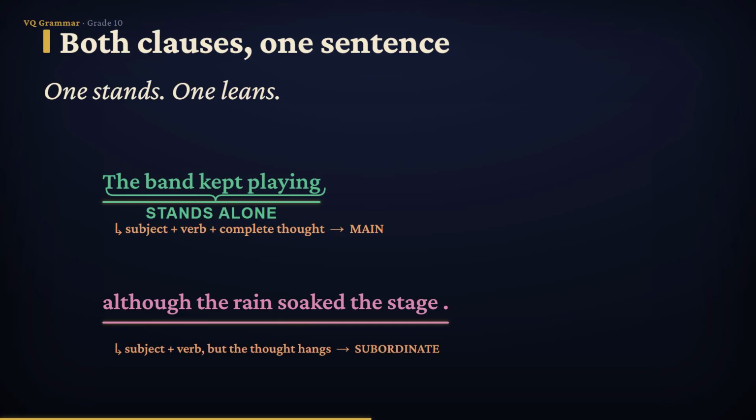But that signal word, although, leaves you dangling. Say the bottom row alone and somebody will ask you, although what? That is the subordinate clause. One sentence, two clauses, and only one of them can survive on its own.